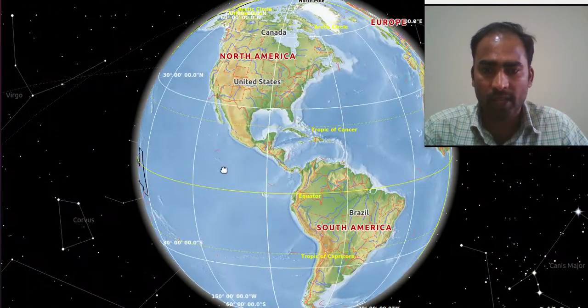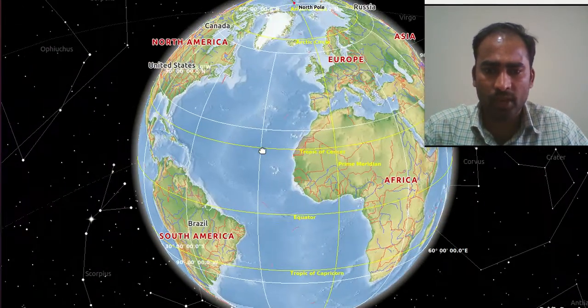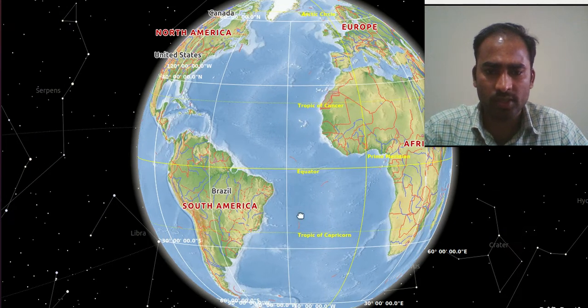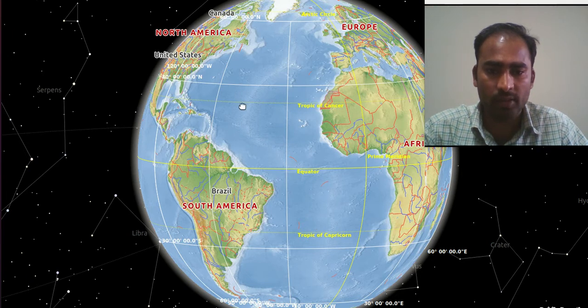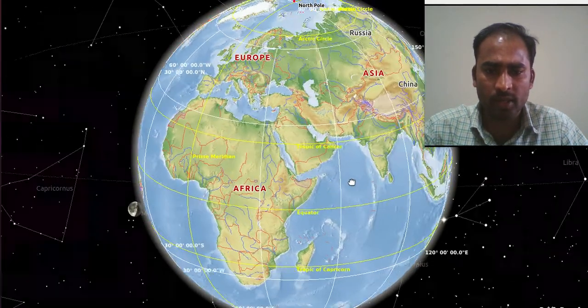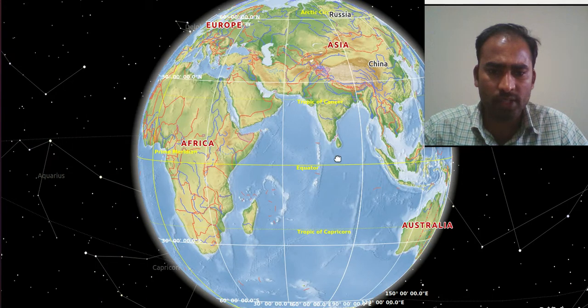Okay. Next, here we have the Atlantic Ocean. See, this one is the Atlantic Ocean. If you observe this Atlantic Ocean, it is in the shape of the English letter S. And here we have the Indian Ocean near the equator. This ocean's name was formed after the formation of India's name only, so that is why we call it the Indian Ocean.